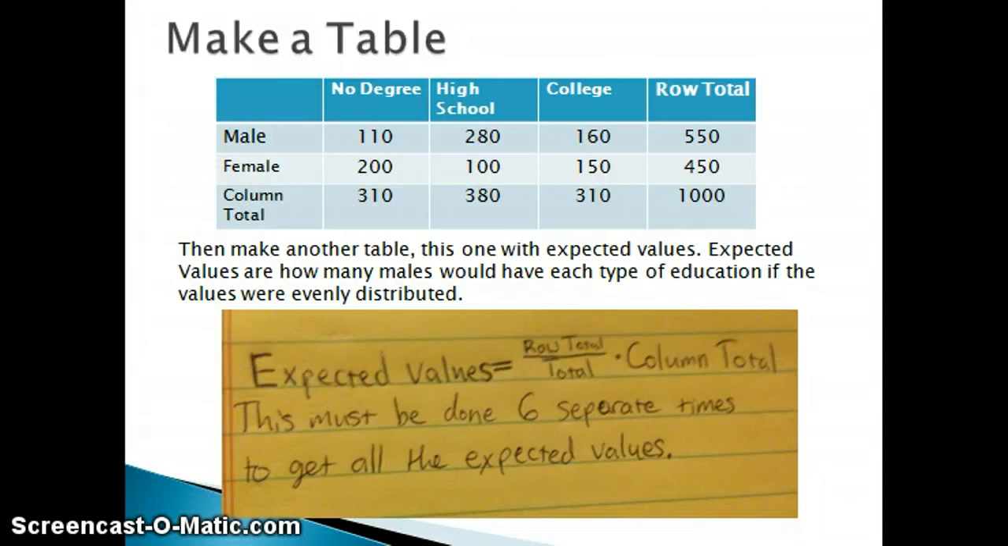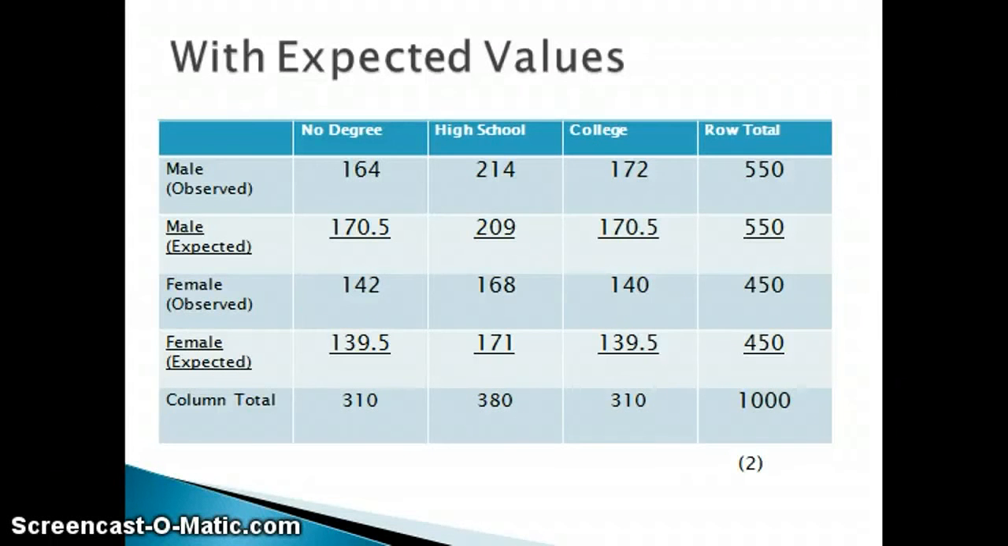Expected values are how many males or females would have each type of education if the values were evenly distributed. So if there are 310 people with no degrees, how many of them would be male and how many of them would be female based on the ratio of male to females that were asked to do this in the experiment. So mathematically, this is expected value equals row total over the total multiplied by the column total. This must be done 6 separate times to get all expected values. Once you create your new table with expected values, this is what it should look like.